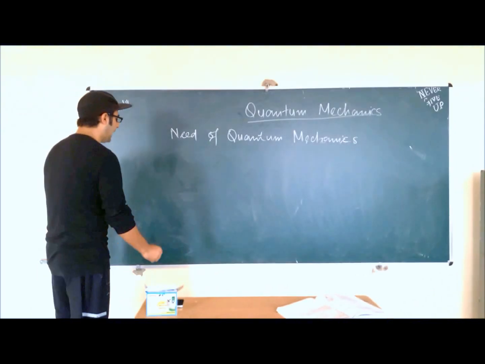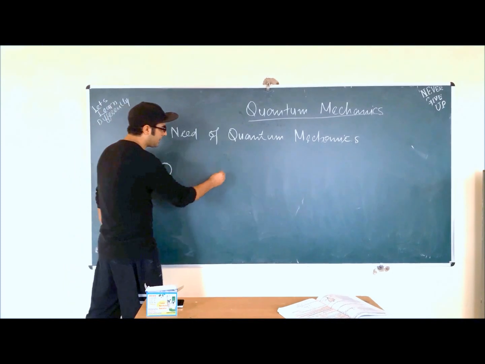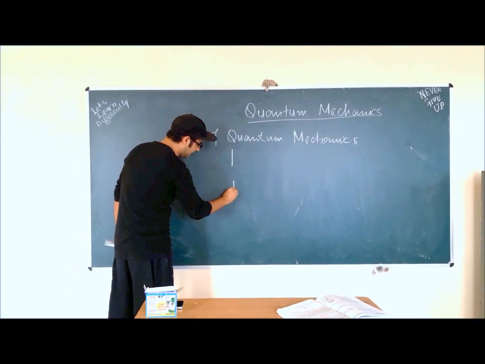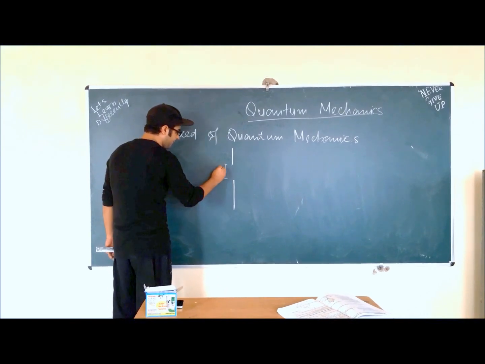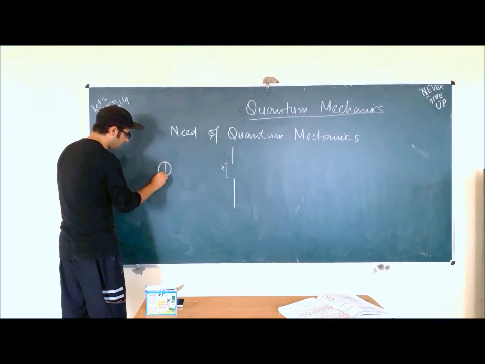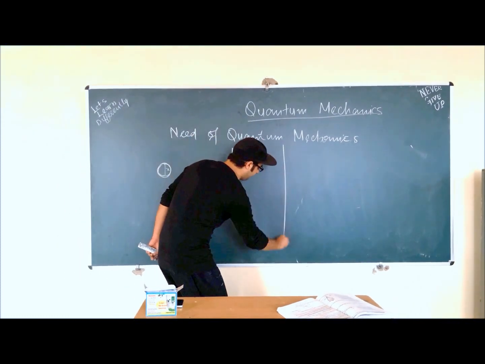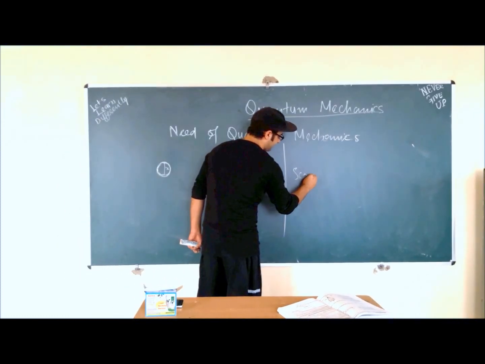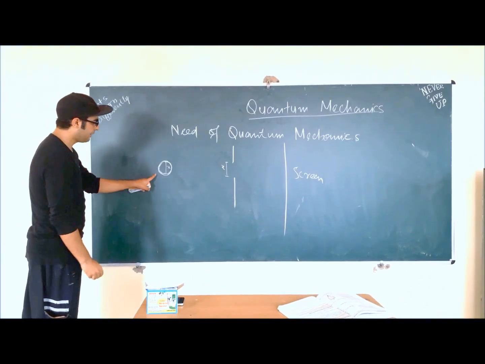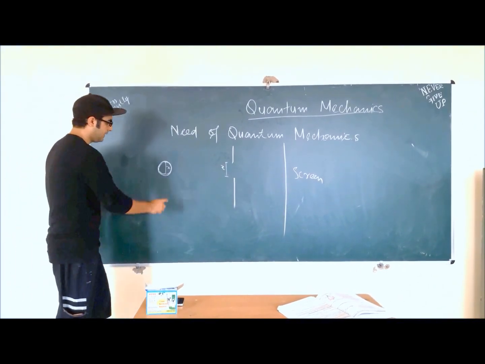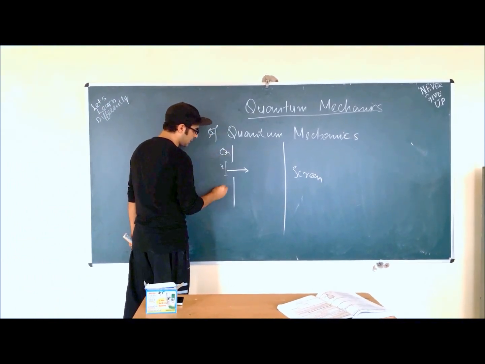For example, I have a ball, and I made a slit here. The diameter of the slit is equal to the diameter of the ball. Let it be x, and the diameter of the ball is also x. And here is the screen on the back side. So classically, if I keep on throwing these balls, either a ball will go through this slit, or it will hit here, or it will hit here.